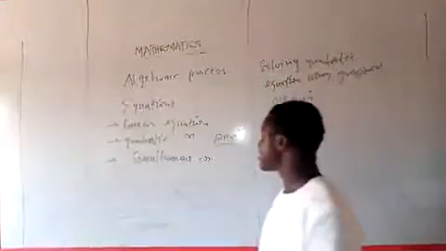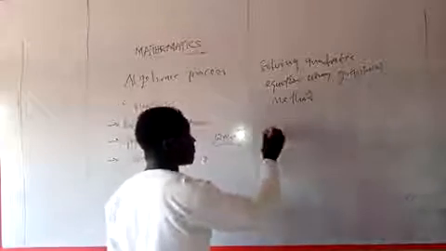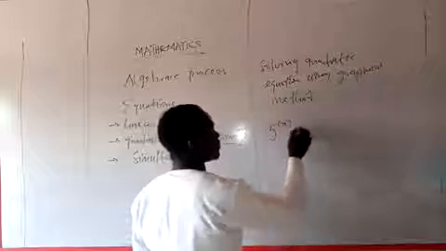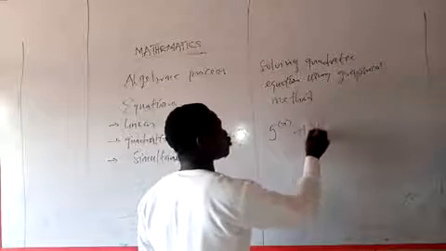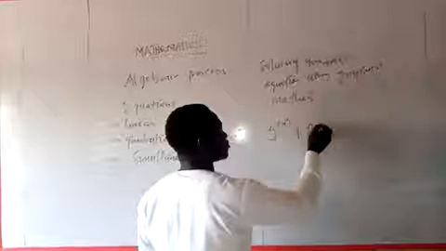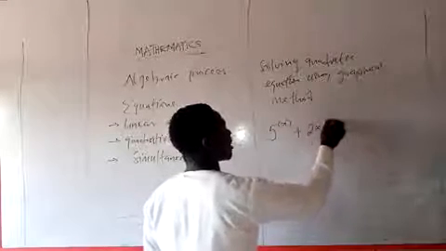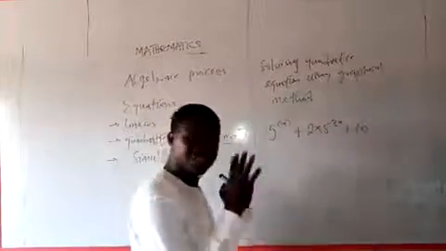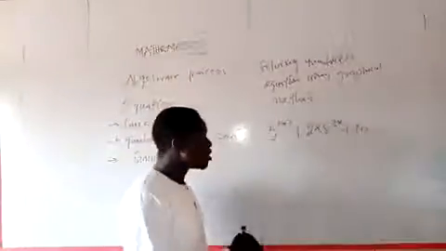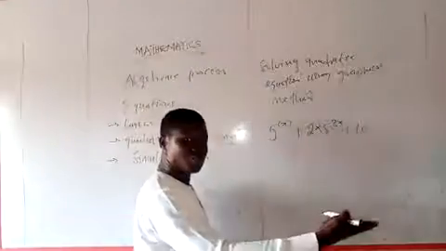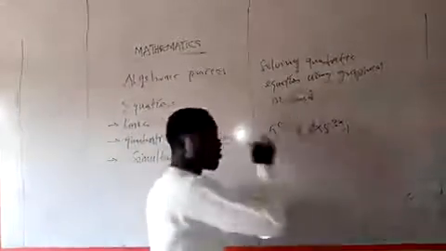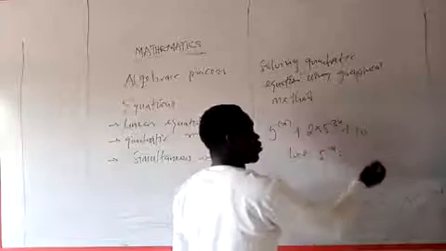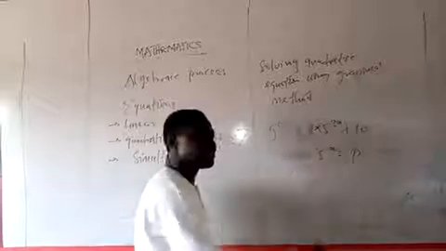Okay? So if I have something like this, for example, 5 raised to power x plus 2 times 5 raised to power 3x plus 10. Now this is not a typical question, this is an example. This question is under indices. You just say let 5 raised to x equals p. Now you'll be getting the quadratic equation.